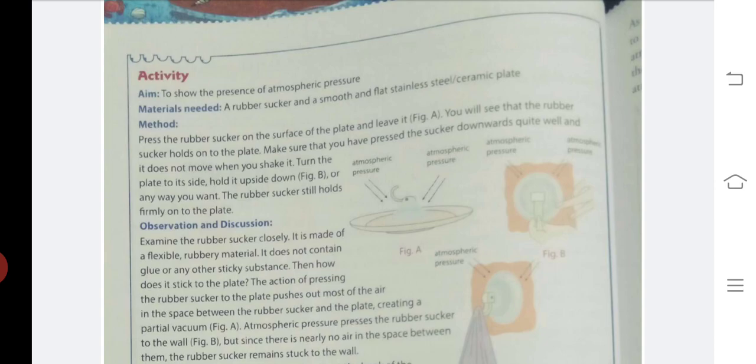So in between the rubber sucker, when the air is removed, the atmospheric pressure pushes it so much that it sticks to the material on which we are putting it, right? It does not contain any glue or sticky substance, but still it sticks there because of the partial vacuum created inside, and the atmospheric pressure is pushing it. These are also used to hold things like hangers, right?